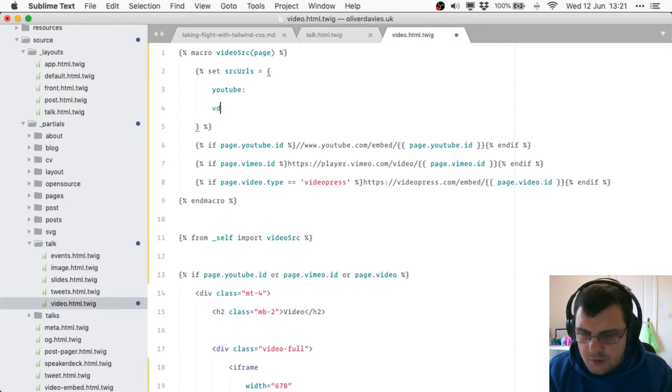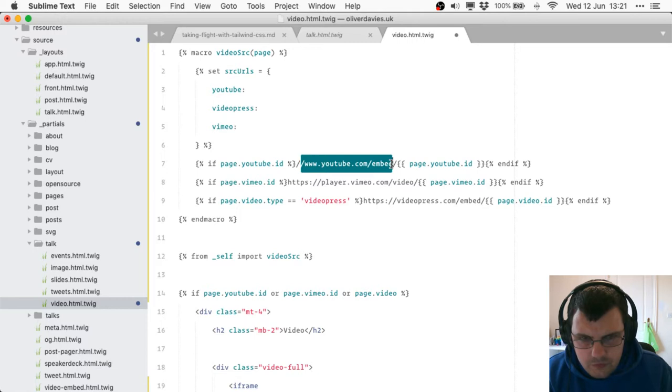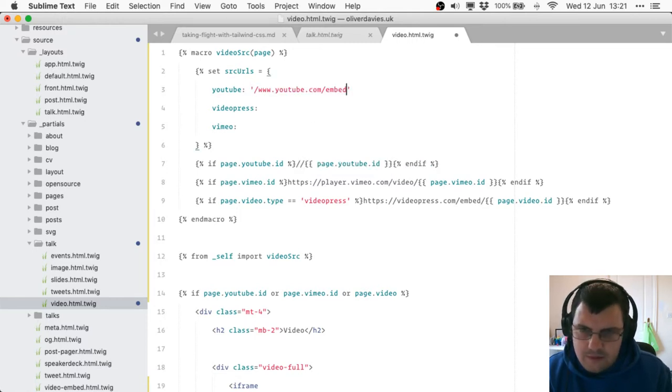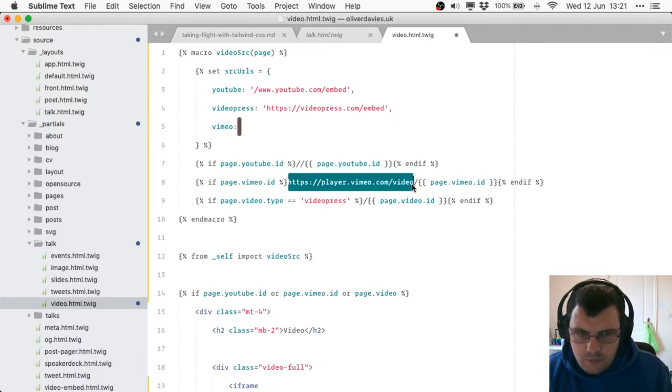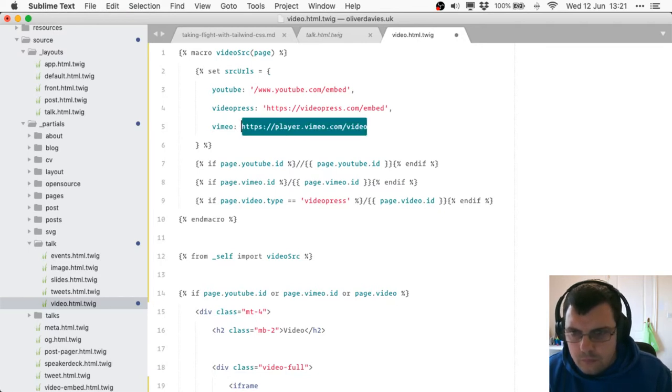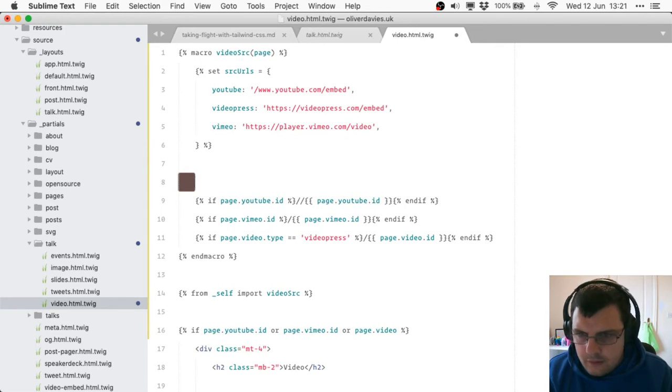So you have YouTube, VideoPress, and then Vimeo. And what you can then do is store these with their corresponding keys. And Vimeo. Something like that. And then do sort of like a return.